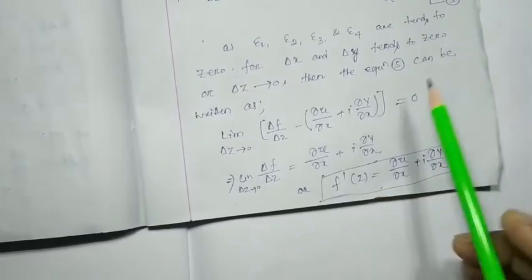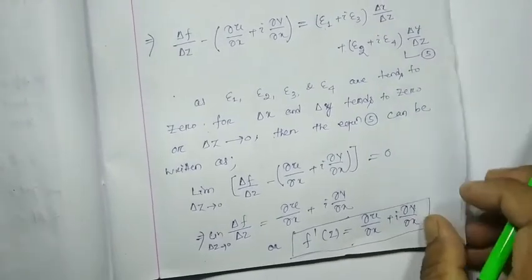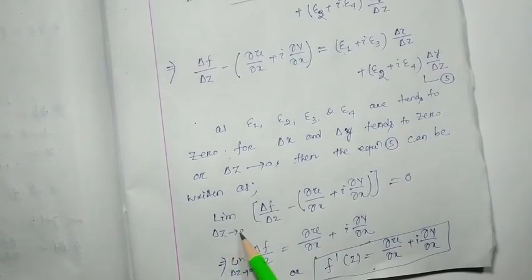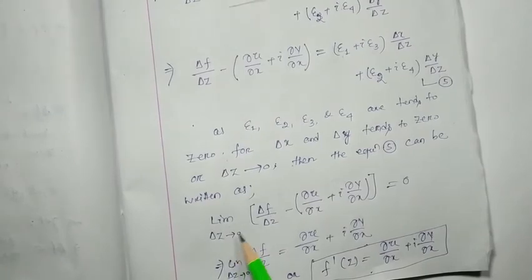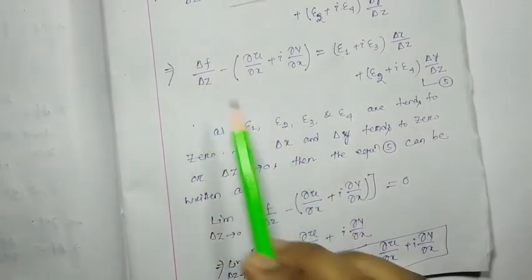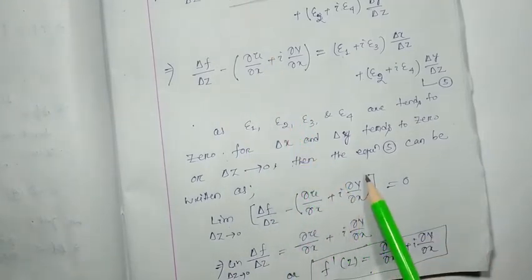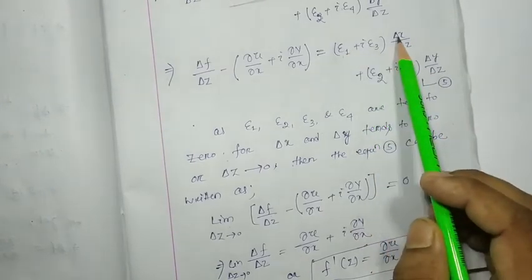So equation number 5 can be written as limit ∂z tends to 0, ∂f/∂z minus (∂u/∂x + i ∂v/∂x) equal to 0, because these all are very small.